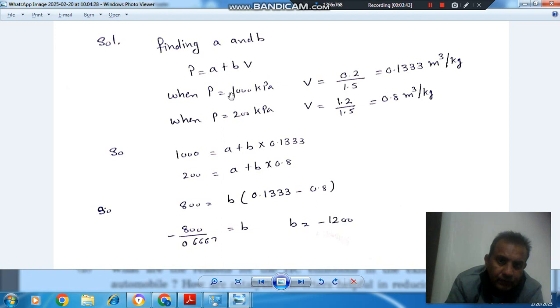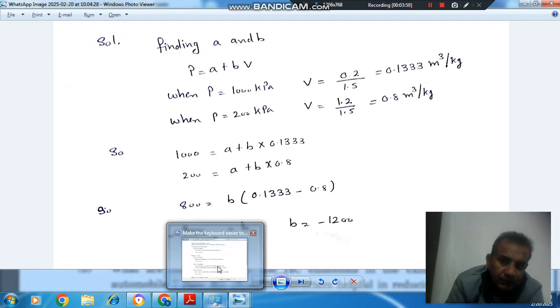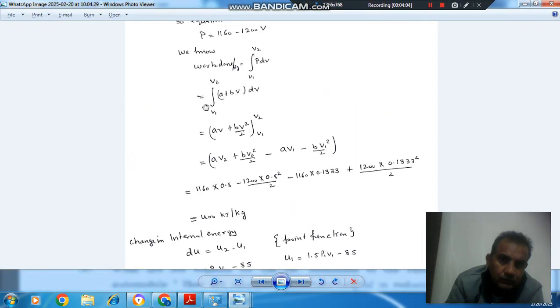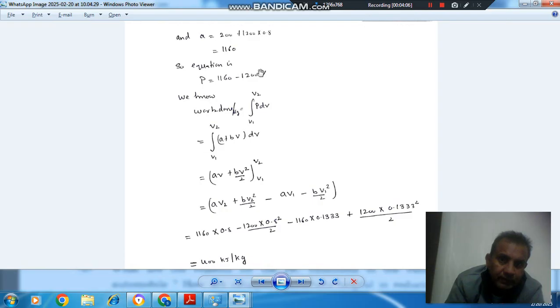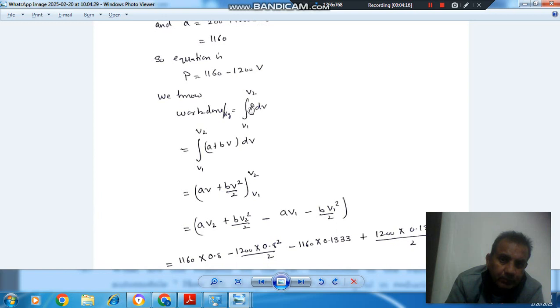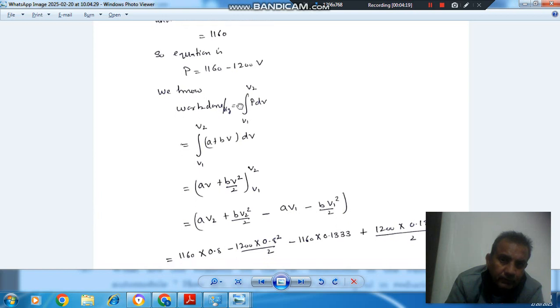When P is 1000 kPa, V is 0.2 by 1.5. When P is 200 kPa, V is 1.2 by 1.5. From this we can find B, and after that we can find A also. After finding A and B, we can form the equation for P. So P is 1160 minus 1200 V. And work done per kg is the integral of P dV from V1 to V2.